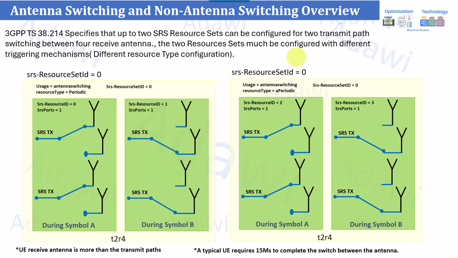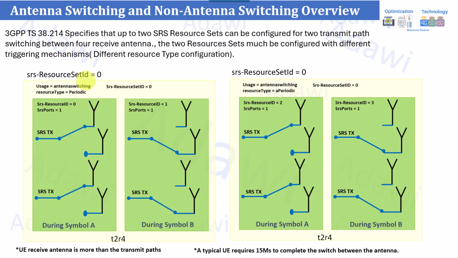Okay, this part is first related to the antenna switching, right? As I highlighted, there is something called antenna switching, which is a capability required by the UE to sound, or to transmit the SRS, for all the receivers. Again, let me try to explain it with more visual examples to make it clearer for you.